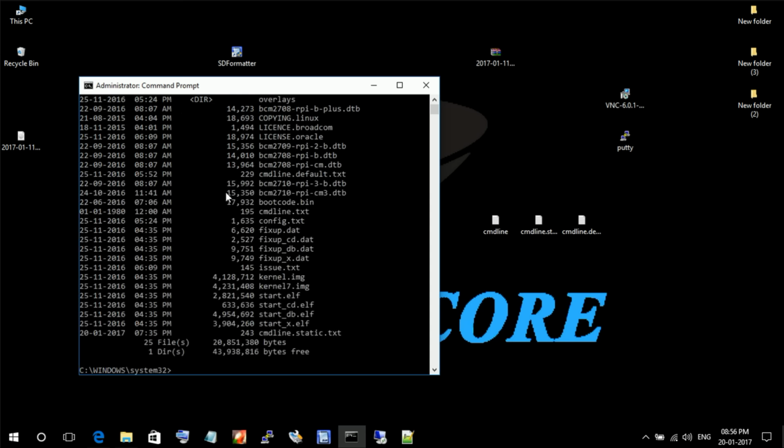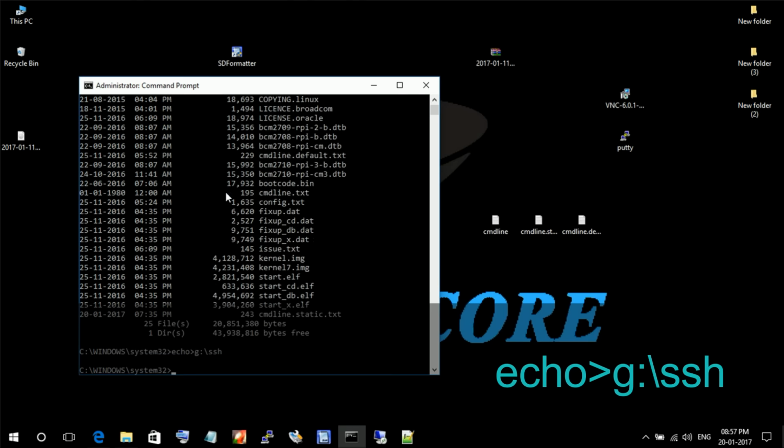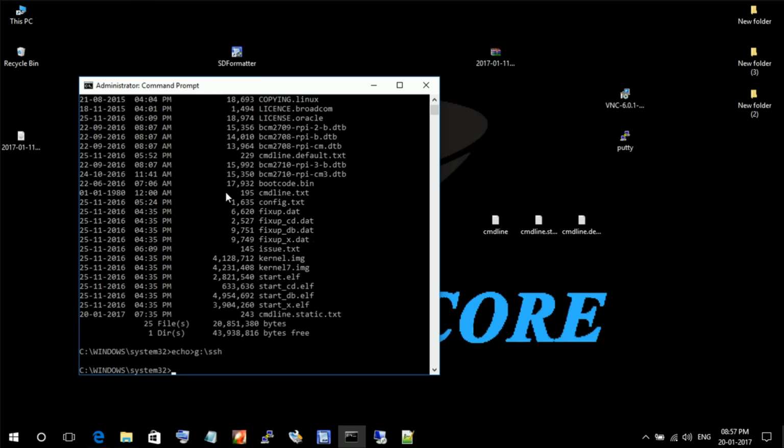Yes, now you can see all the files in your SD card. Next we have to put a file named SSH in your boot directory. For that, enter echo > G:\SSH. G must be replaced by your disk name, don't forget that. Then press Enter. Yeah, it's done.